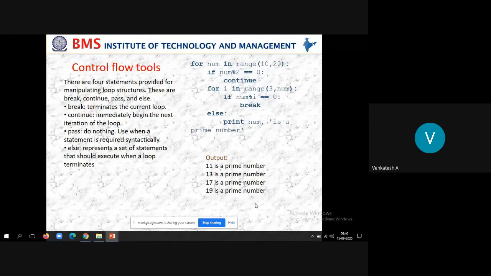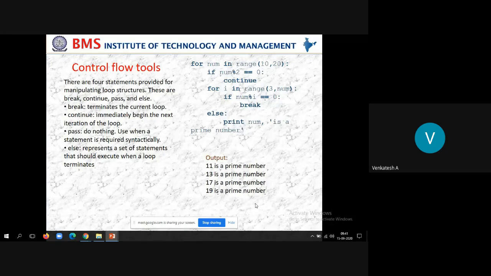So now, like that, iteratively it will display all the prime numbers. Now our focus is not to learn how to compute the prime number, that we already know. It is just to have an idea about how to use the continue statement.